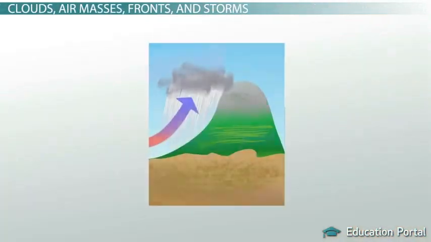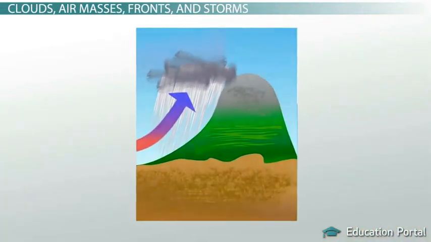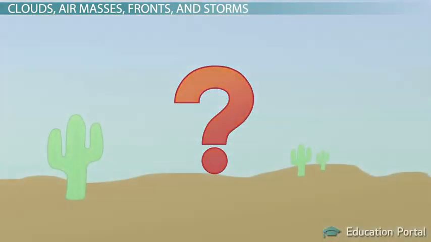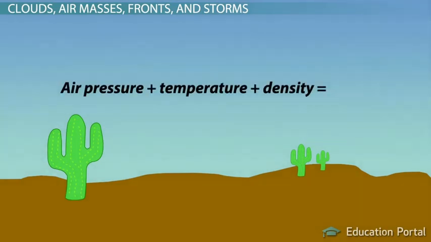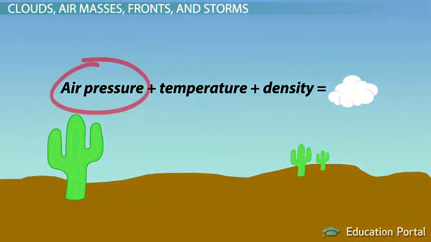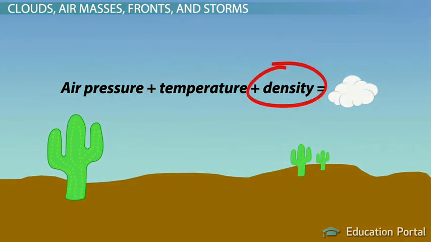Do you think that if air rising up a mountain creates rain on that side, that it also must create a cloud? If you said yes, you're right. Air pressure, temperature, and density all contribute to cloud formation. As warm, moist air rises up into the atmosphere, it cools, which, as you now know, means that it has to let go of the water it brought along with it. The water from the air condenses into tiny droplets, which is what clouds are made of, and the type of cloud that forms depends greatly on the surrounding air, its pressure, temperature, and density.